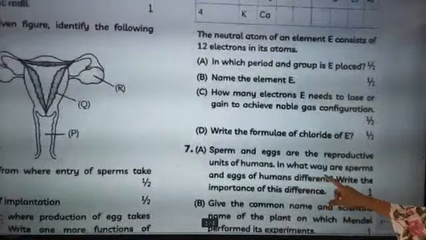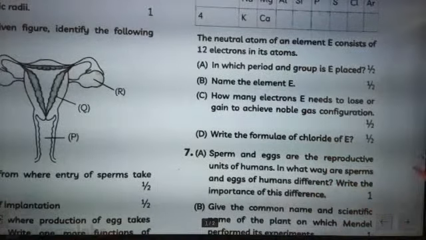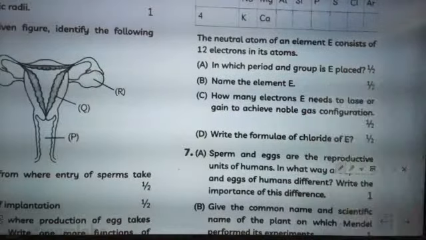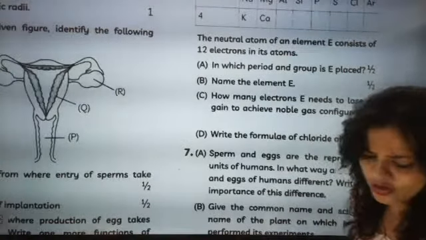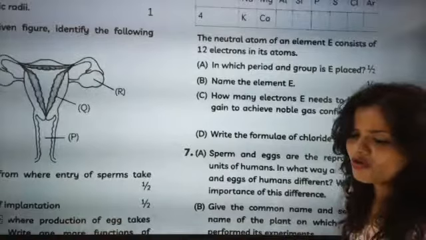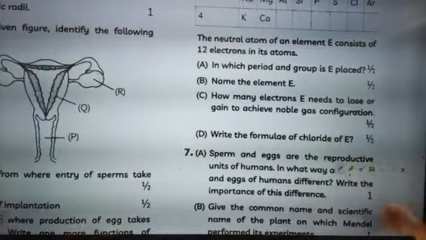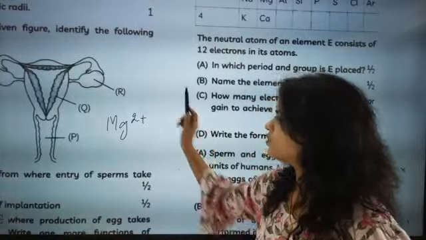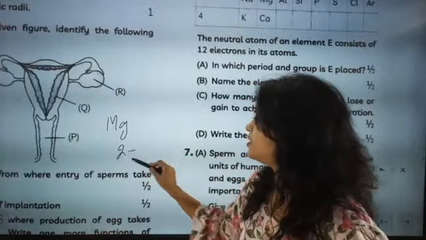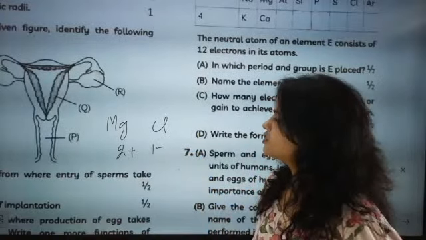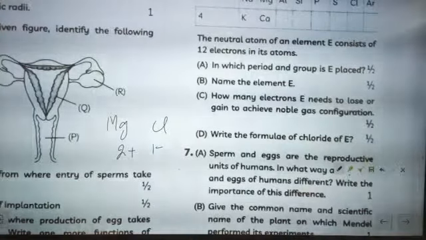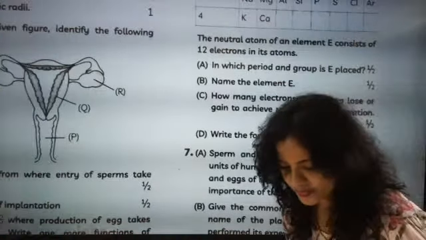Write the formula of chloride for E. One question left. Write the formula of chloride of E. So E is magnesium. Magnesium means Mg2+ is there. Then what will be chlorine? Chlorine will be Cl minus. Mg2+ and Cl minus, so it will be MgCl2. Absolutely correct. We will go for the next question.